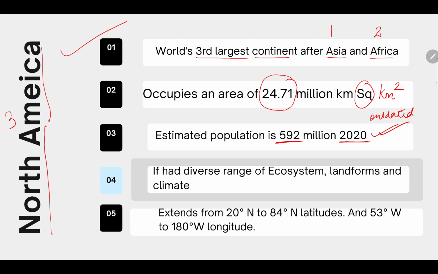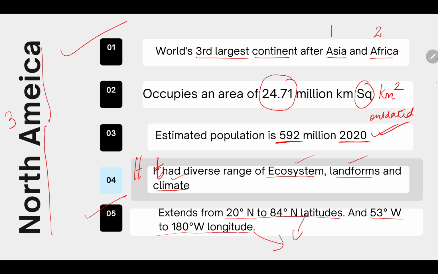So, number 4, it has a diverse range of ecosystems, landforms and climate. In the beginning of the chapter, we have discussed ecosystems, landforms, etc., and different climates also, okay? Number 5 point: it extends from 20 degree north to 84 degree north latitude and 53 degree west to 180 degree west longitude. This latitude and longitude I will clear in subsequent slides, okay?